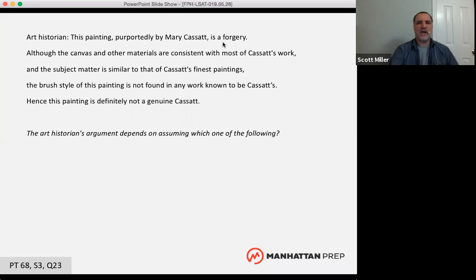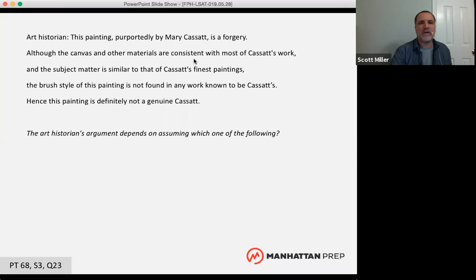So the first thought: painting purportedly by Mary Cassatt is a forgery. Cassatt, is that how you say her name? I should know how to pronounce this person's name. Cassatt, we're going to say Cassatt. The painting purportedly by Mary Cassatt is a forgery. So that sounds like a claim, like really, is it a forgery? That sounds like an opinion.